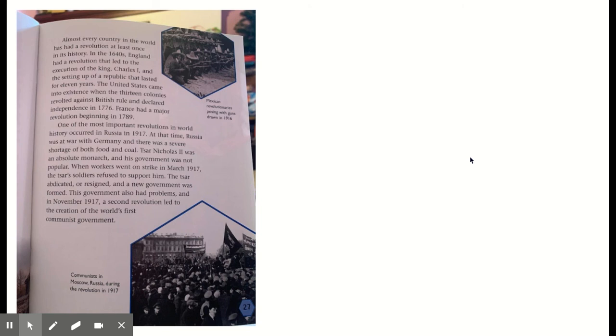This government also had problems, and in November of 1917, the Second Revolution led to the creation of the world's first communist government. Up here you can see a picture of the Mexican revolutionaries posing with guns drawn in 1916. And down here, this bottom picture, communists in Moscow, Russia during the revolution in 1917.